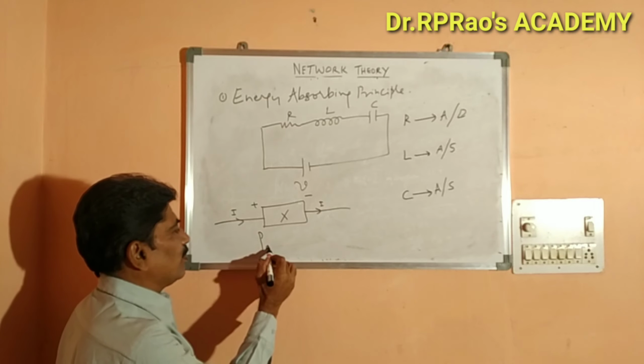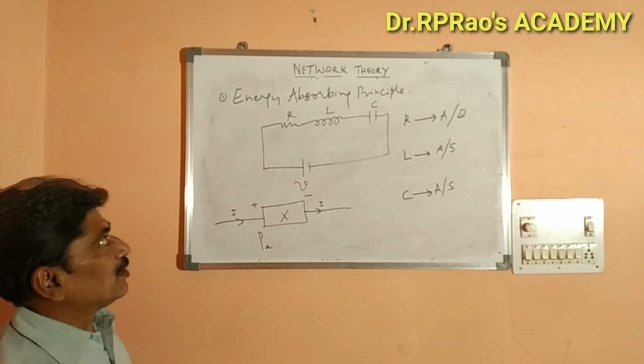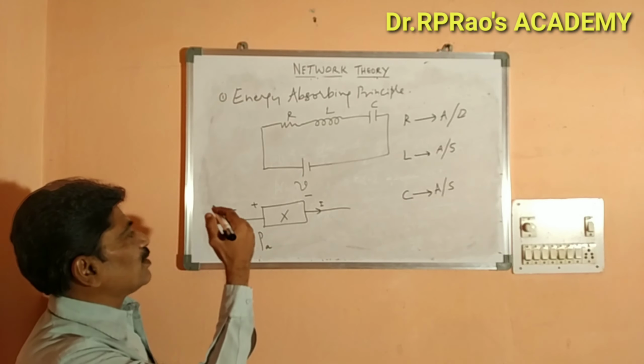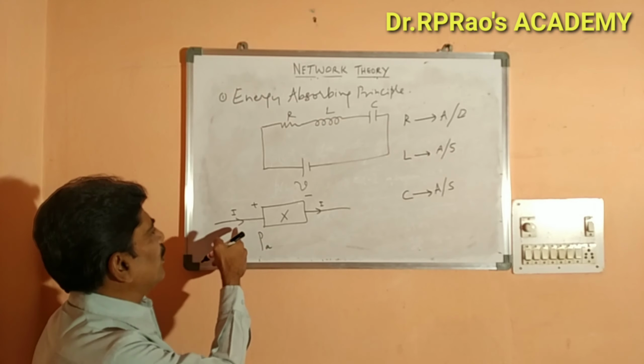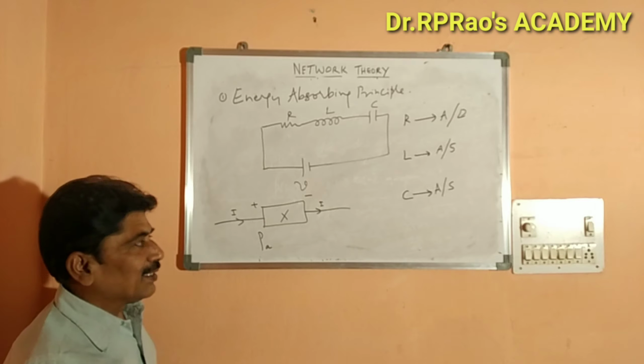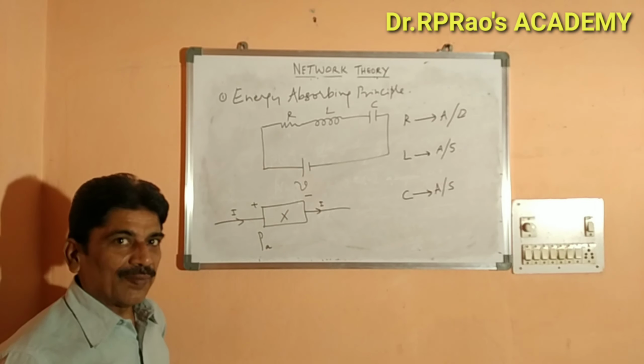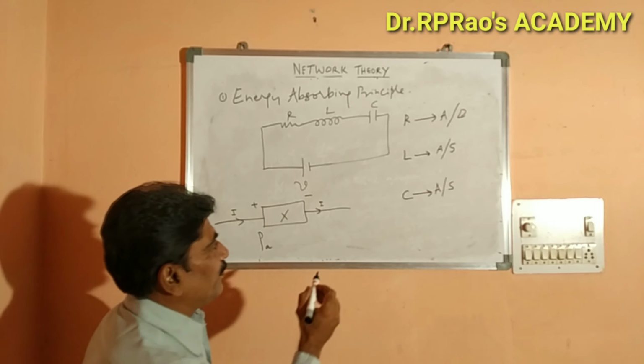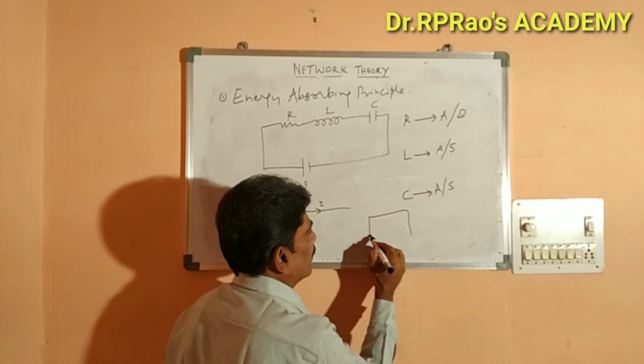This is the principle behind this. Just by seeing the direction of current, if it is entering the element, we can say that the element is absorbing power.